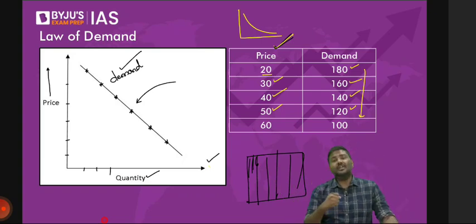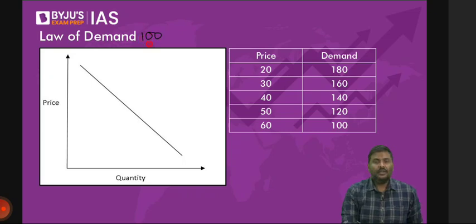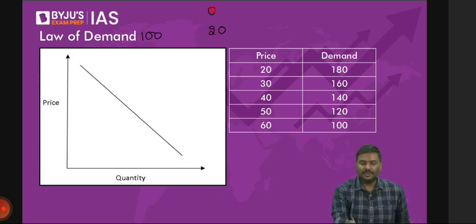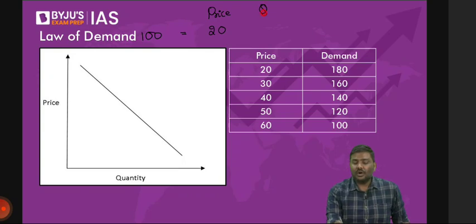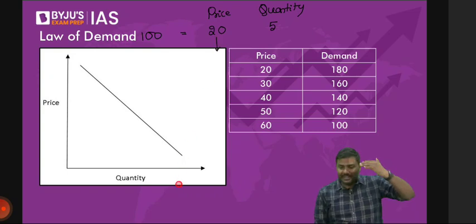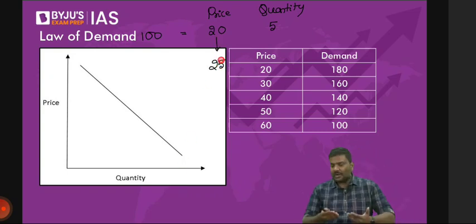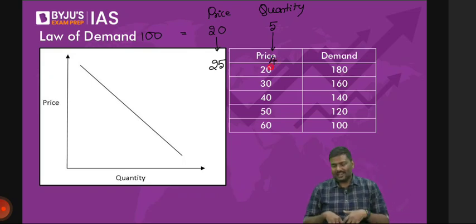Let me give a very simple example here. Imagine you have 100 rupees. The price of a product in the market right now is 20 rupees. So at 100 rupees, what quantity will you be able to purchase? Quantity will be 5 units or 5 kgs. Simple calculation. Now, if the price of the product goes up from 20 rupees to 25 rupees, how much quantity will you be able to purchase now? Lesser, right? Price has gone up, demand has gone down.